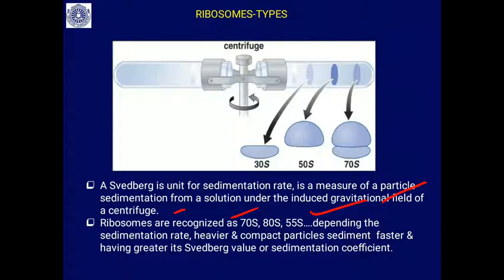You know that I told you all this in the centrifugation technique. Ribosomes are recognized as 70S, 80S, 55S depending on the sedimentation rate. Heavier and more compact particles sediment faster and have a greater Svedberg value or sedimentation coefficient. So the 70S ribosome has 2 subunits that sediment faster; that is why it is called a 70S ribosome.